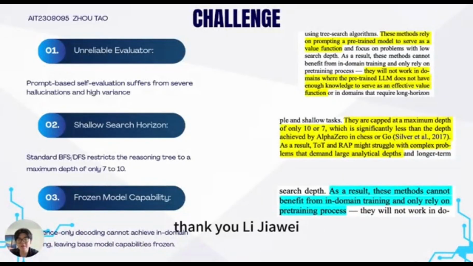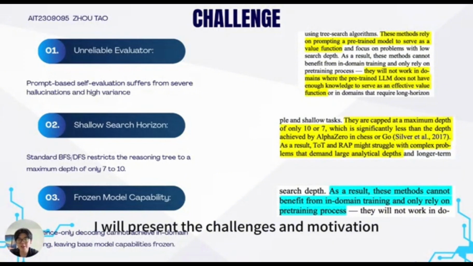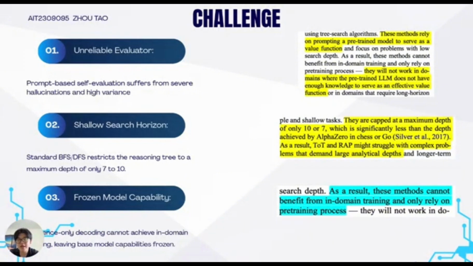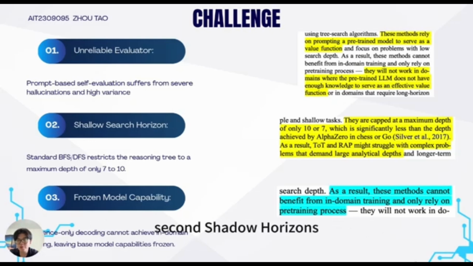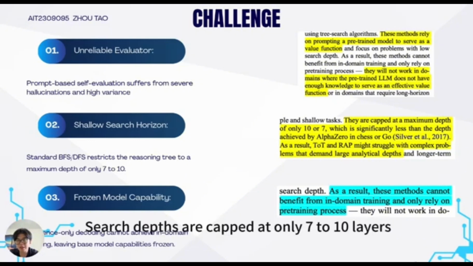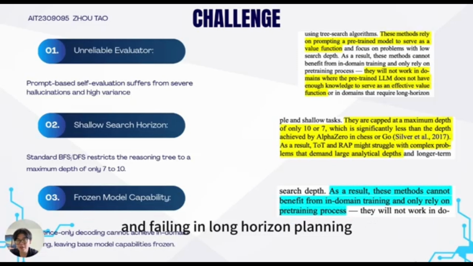Thank you, Li Jiawei. For my part, I will present the challenges and motivation. Let's look at the challenges first. Existing frameworks like ToT and RAP face three limitations. First, unreliable evaluators. They prompt the LLM itself to evaluate steps, causing several hallucinations. Second, shallow horizons. Search depths are capped at only 7 to 10 layers, failing at long-horizon planning.